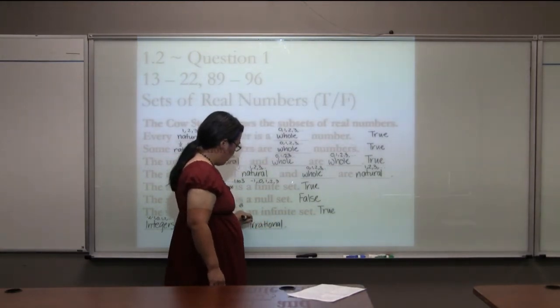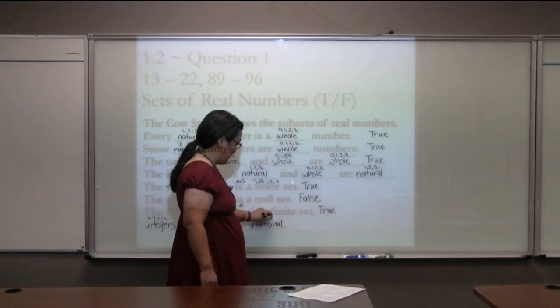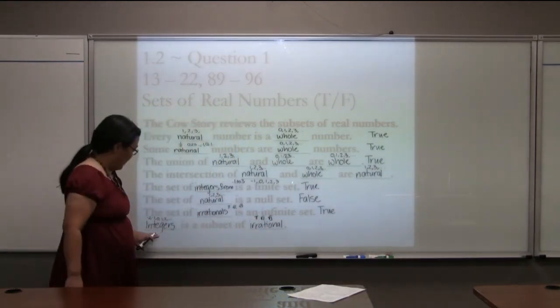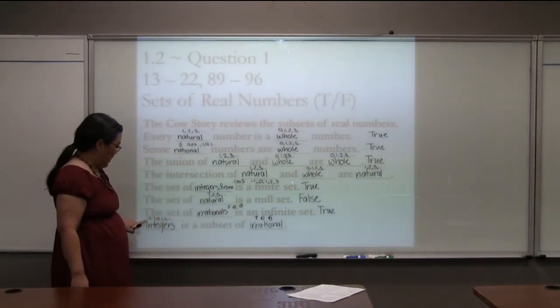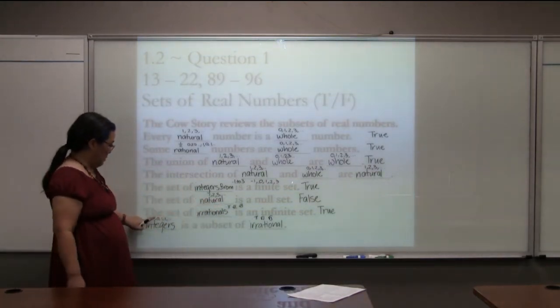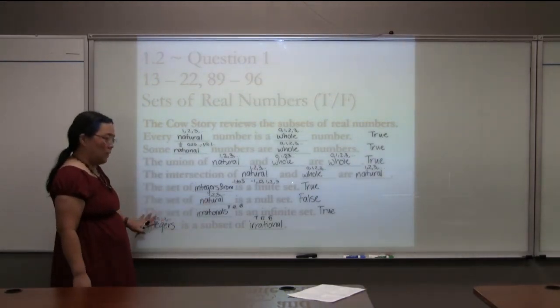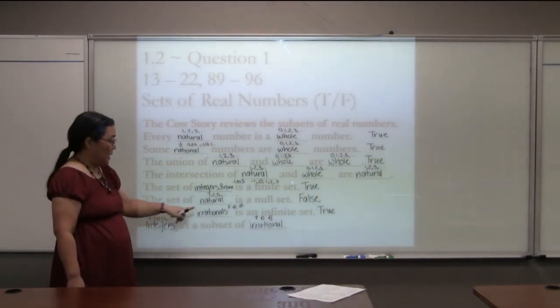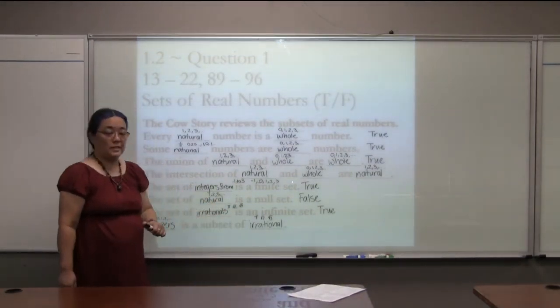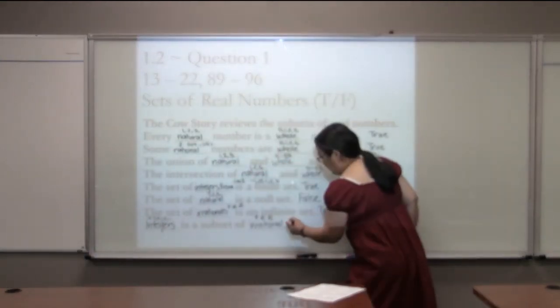The irrational numbers, remember, are things like pi and square root of 2 and square root of 3. Are these a subset, meaning inside of here? Well, -2 is not one of those numbers, -1 is not one of those numbers, 0 is not one of those. These are all nice, beautiful numbers without decimals and things like that. These are non-repeating, non-terminating decimals. So none of these are inside of those. So that is false.